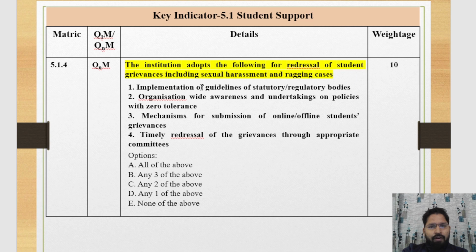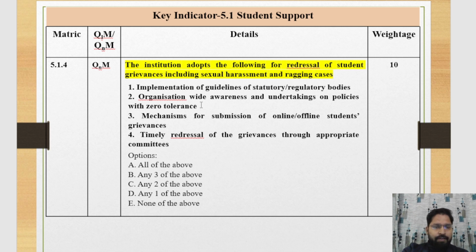The institution adopts guidelines of statutory regulatory bodies for sexual harassment and ragging cases. It means your institute implements the guidelines for sexual harassment and ragging cases. There are four guidelines you should follow or not, and you mention it here. First guideline: implementation of guidelines. Second one is organization-wide awareness and undertaking on policies with zero tolerance.